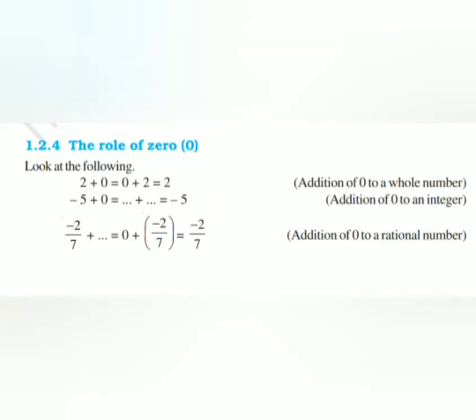Next topic, the role of 0. Let us consider examples seen on the screen. 2 plus 0 or 0 plus 2 will be equal to 2. Minus 5 plus 0 or 0 plus minus 5 will be equal to minus 5. Similarly, if we consider a rational number, minus 2 by 7 plus 0 or 0 plus minus 2 by 7 will be equal to minus 2 by 7.